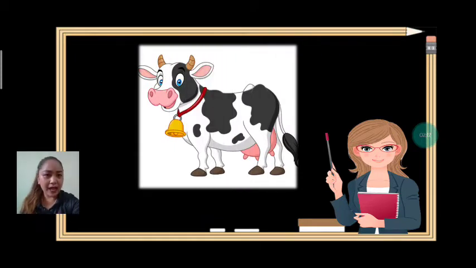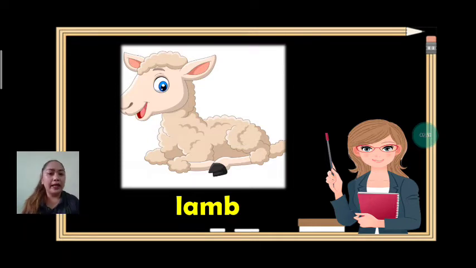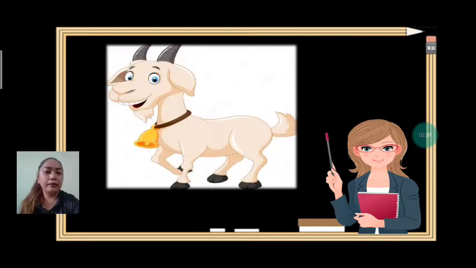Okay, next we have moo. Okay, what's that? Very good. It's a cow. What farm animal is it? It's a cow. Okay, can we spell cow? C-O-W, cow. Very good. Okay, next animal is lamb. Everybody, lamb. Okay, can we spell lamb? L-A-M-B, lamb. Very good.